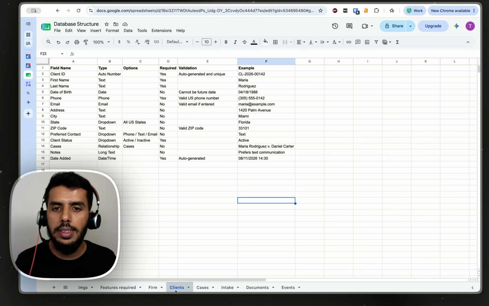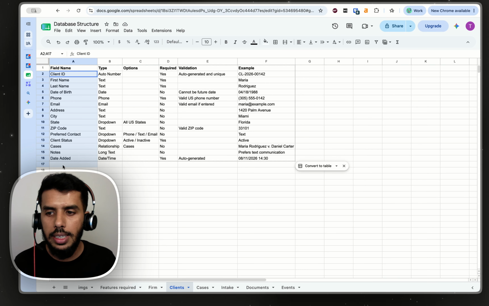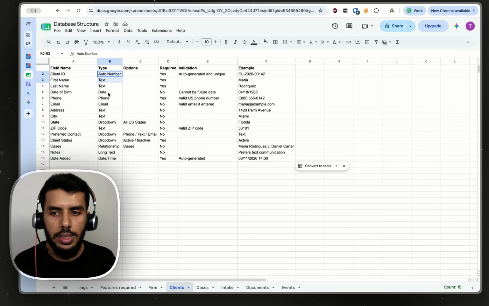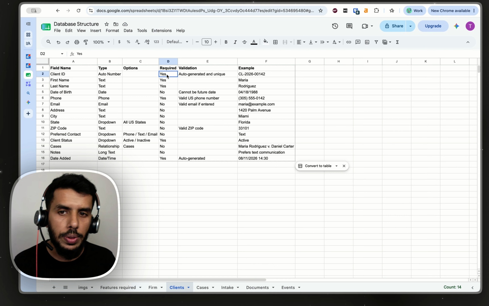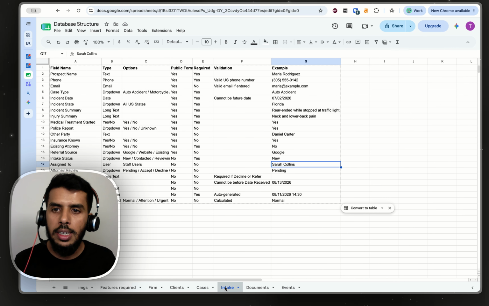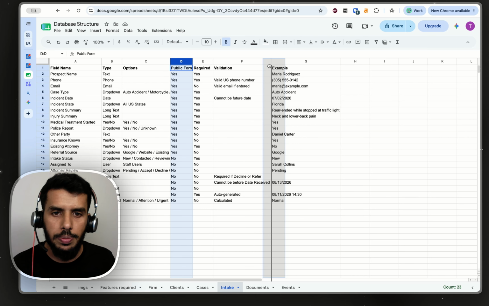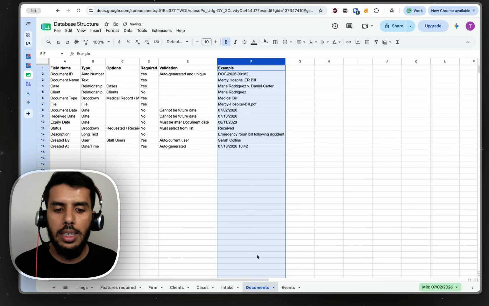So here I've created some mockups. We're going to be having client. This is the basic client data we're going to be storing. What is the type of the field? Whether we need it or not? This is the cases table. This is the intake table. I'm going to move this to the end. Okay. This is the document table.